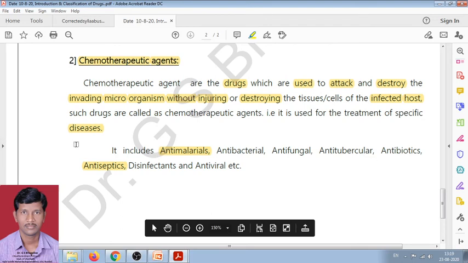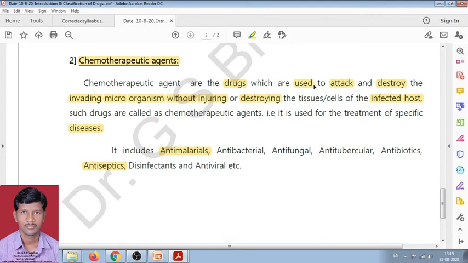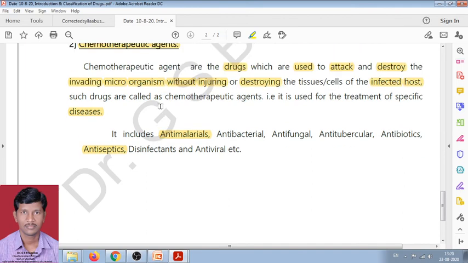All these drugs are included in the chemotherapeutic drugs, because these drugs are used to attack and destroy the infected microorganism without injuring or destroying the infected cell.